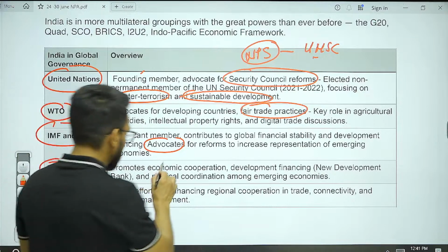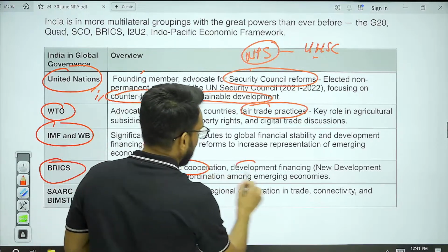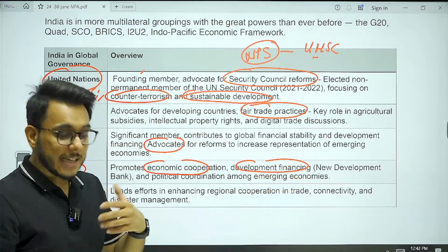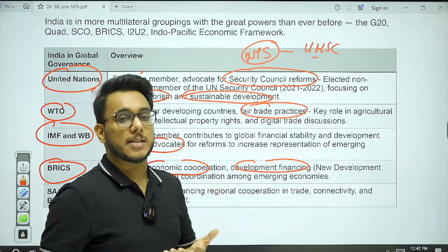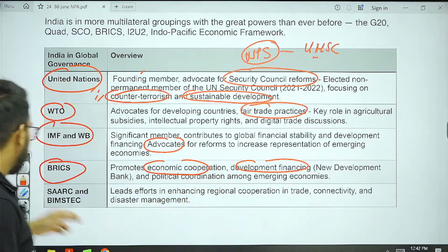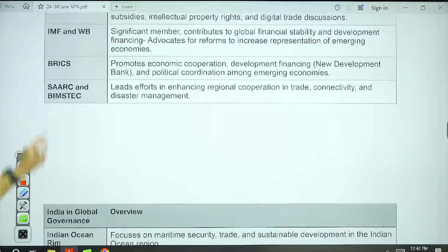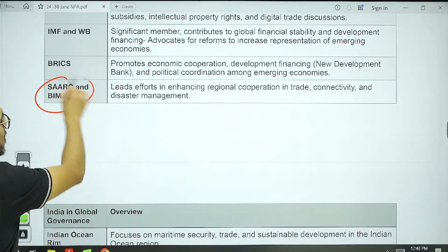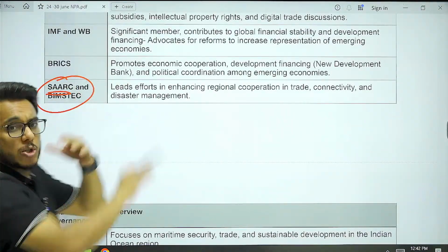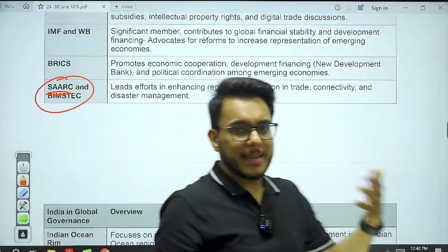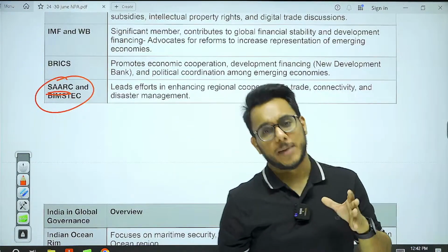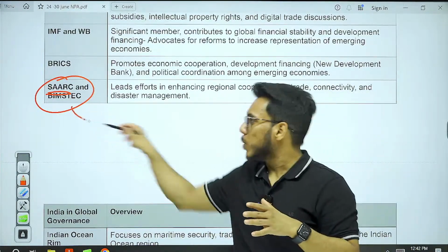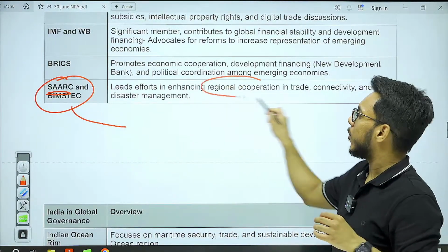And in BRICS also we promote economic cooperation, development financing, financing projects in the developing countries for basic necessities. Then after that, SAARC and BIMSTEC. Now though SAARC is virtually dead, because so many years have passed that not a single summit has happened in SAARC. But through BIMSTEC, we aim to promote regional cooperation.